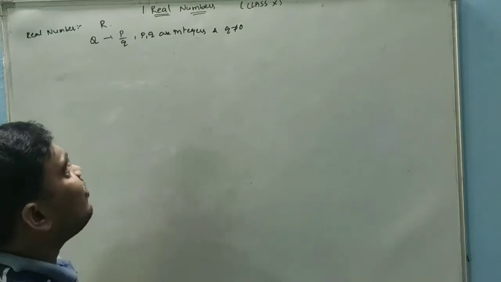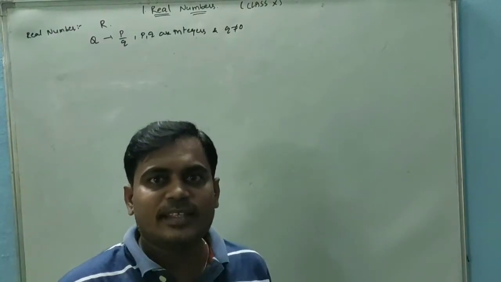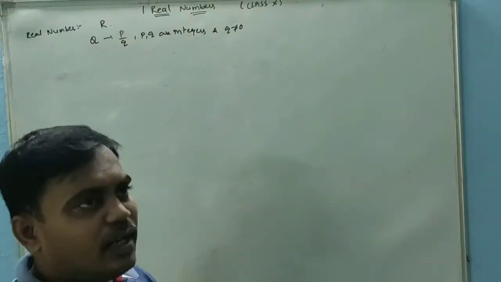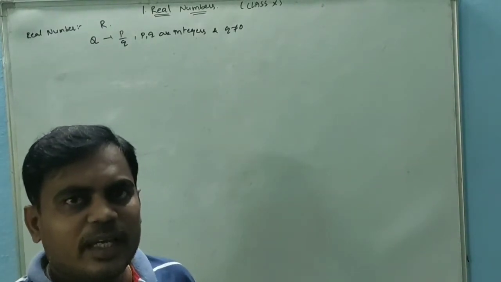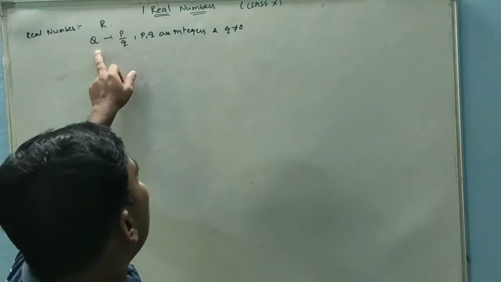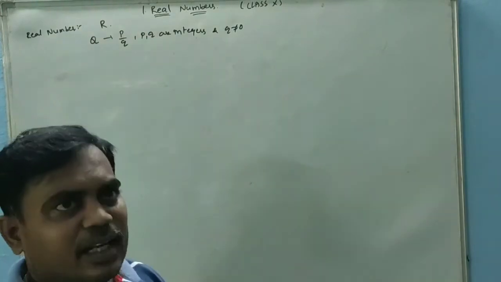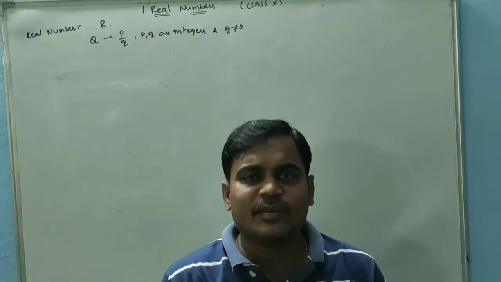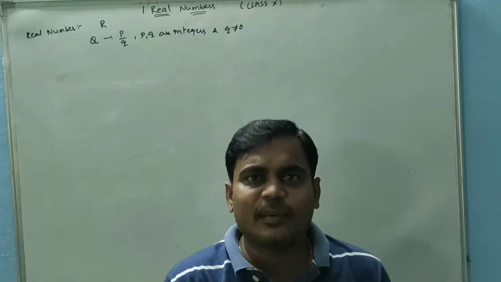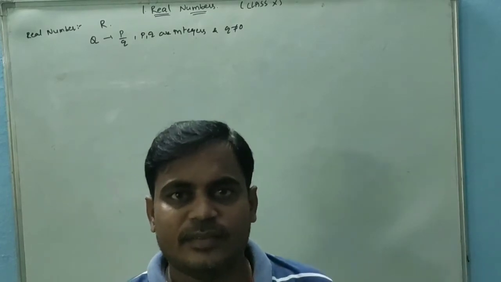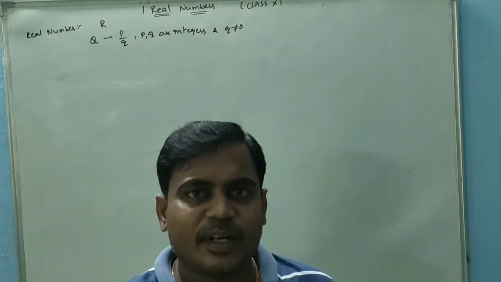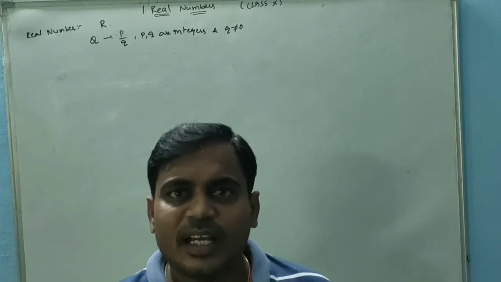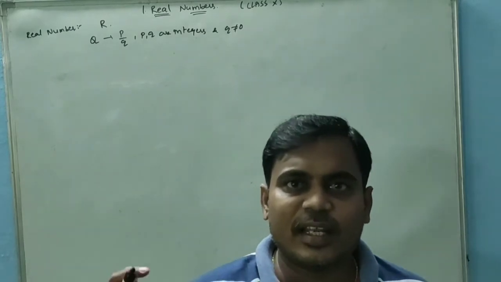The numbers which are in the form of p by q, where p, q are integers and q is not equal to 0, such numbers are called rational numbers. Okay, next, irrational numbers. Before that, we convert the p by q form to decimal form. For a rational number, either it is terminating or non-terminating recurring decimal. If it won't terminate, it will be repeating. Such numbers are rational numbers.